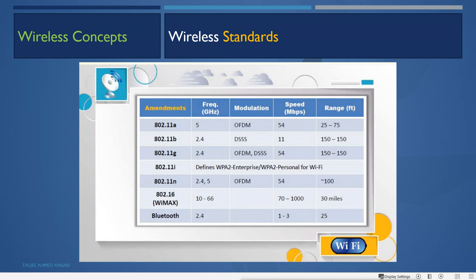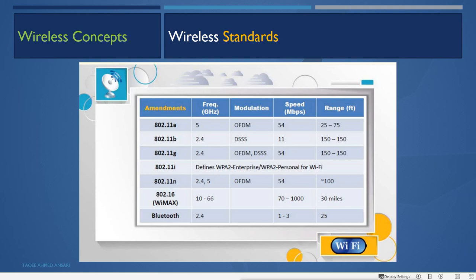In this standard, there are definitions for how to secure the wireless network, which are the WPA or WEP securities we have.